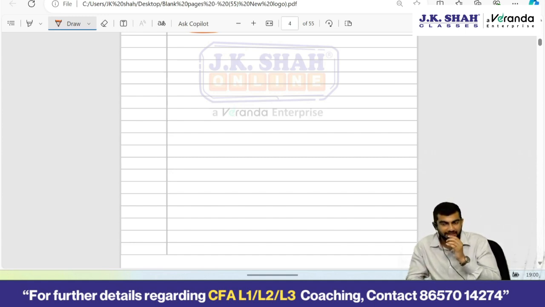Now I had taken the example of your college fest to explain the concept of committees. Committees in case of companies, which committee is compulsory? Audit committee. In case of financial services company, risk management committee and all are compulsory. Apart from that, there are several other committees which depend on the size of the company. Larger the size of the company, more the number of committees.